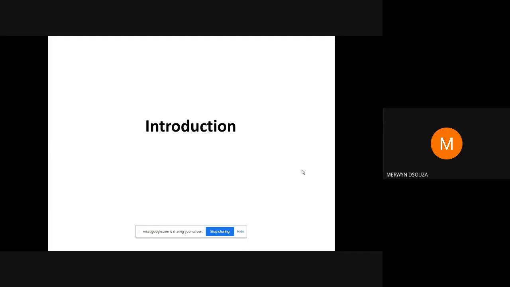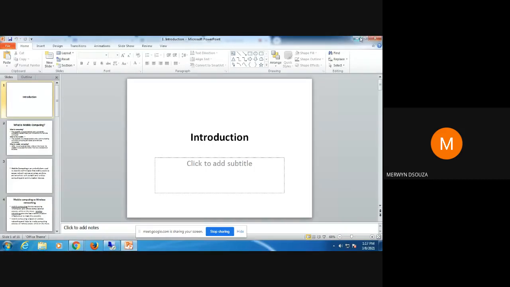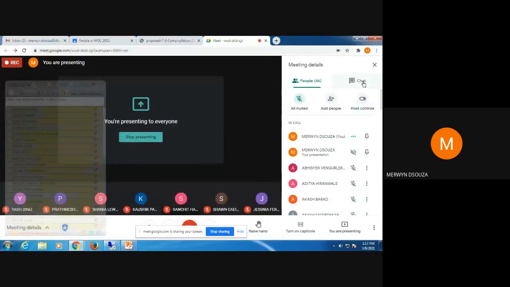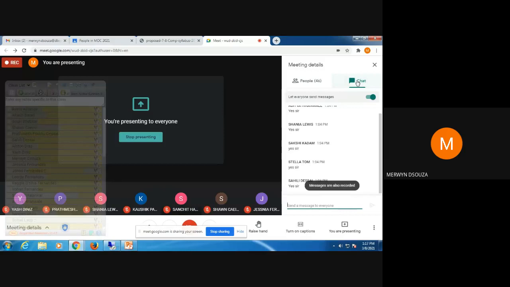So before I go to the next slide, does anyone know what is the meaning of mobile computing? Can you type in the chat box if you can? What is mobile computing? Does anyone understand what is mobile computing? Or even if you don't know, can you just try what you think may be the meaning of mobile computing?